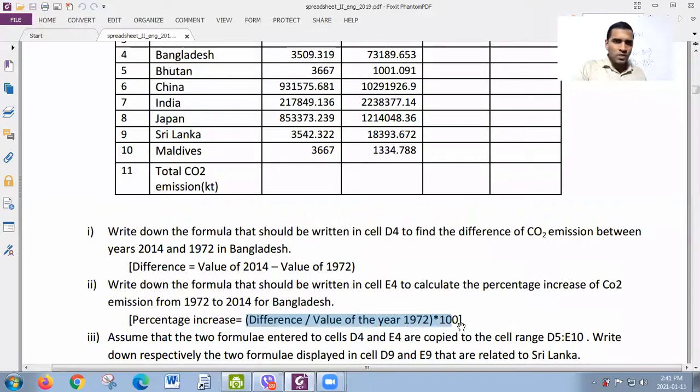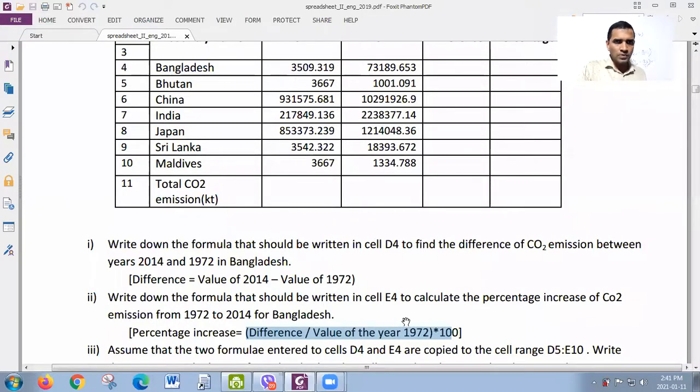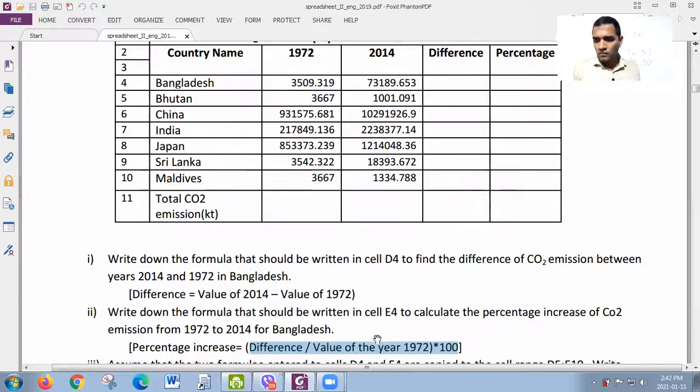It's very simple because, you know, for finding the percentage, there is no function available in the spreadsheet. All you have to do is use your mathematics. And more importantly, you are given the format. Follow the format, difference over value of the year 1972 into 100. All you need to do is apply those values in the right places, not the values actually, the cell addresses. Okay. Anybody, what would be the answer?